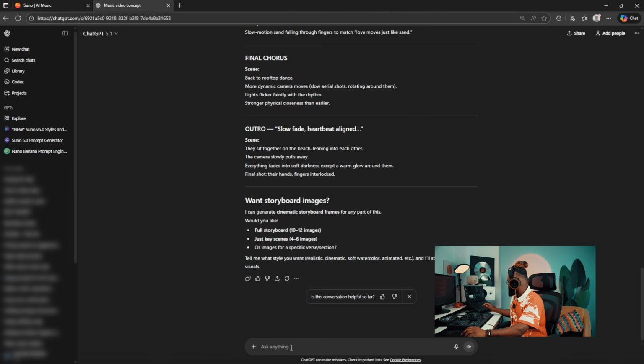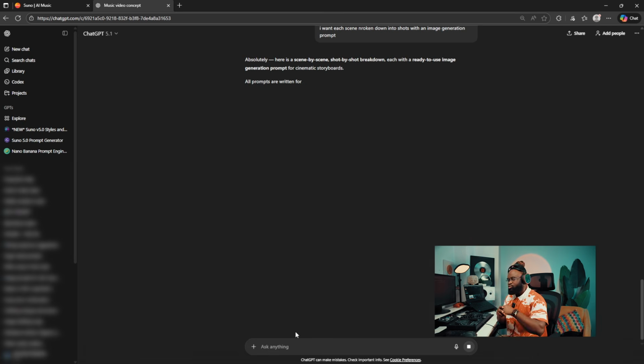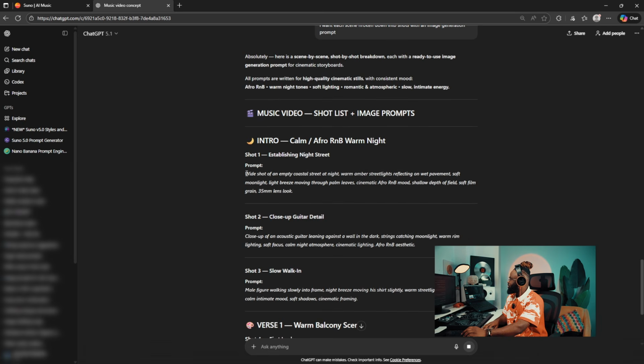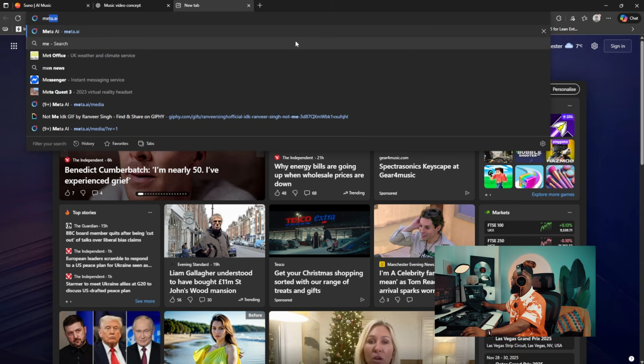I can tell it I want beats broken down into, yeah, so it's going to break each of those scenes now into different prompts that I could pick. So I'm just going to pick this wide shot of an empty coastal street. I'm just going to copy this and go over to meta.ai.